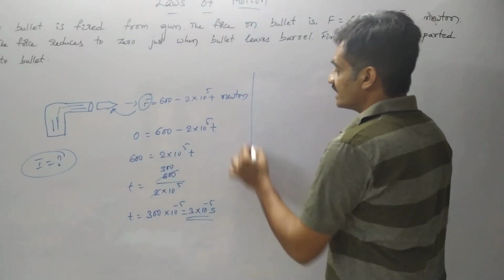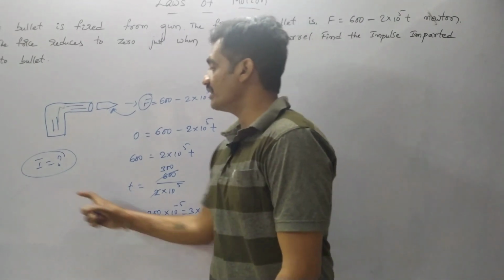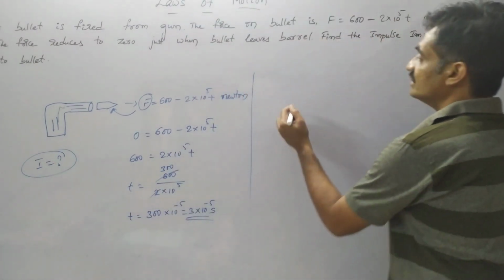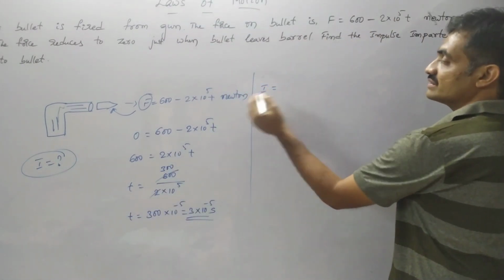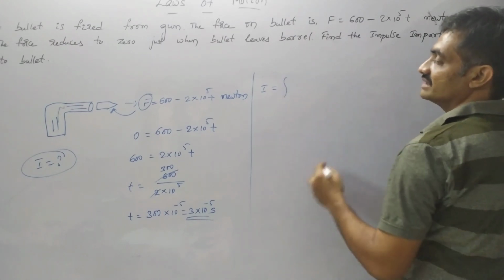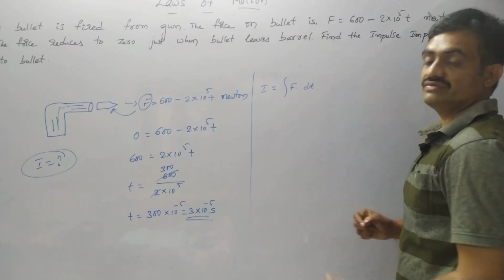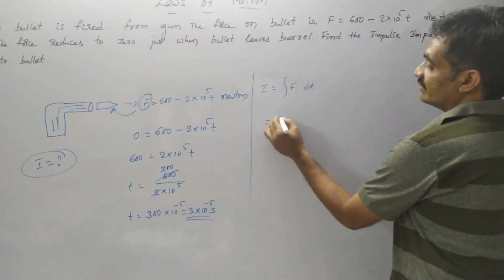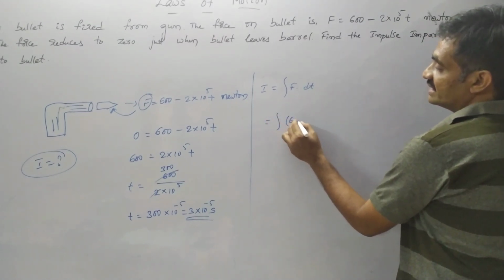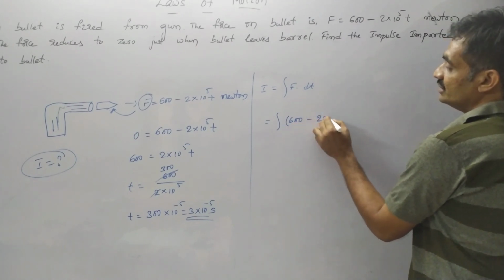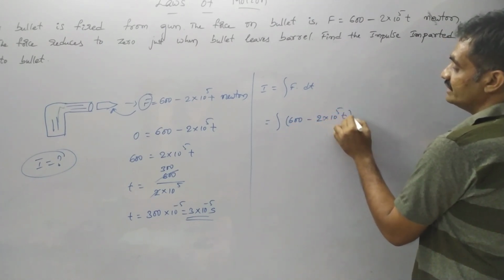Now we have represented time. So now, based on this time, we have to represent the impulse, where we know that impulse I is equal to force into time, which is represented as integration of F into dt, where F is equal to 600 minus 2 into 10 to the power of 5 t into dt.